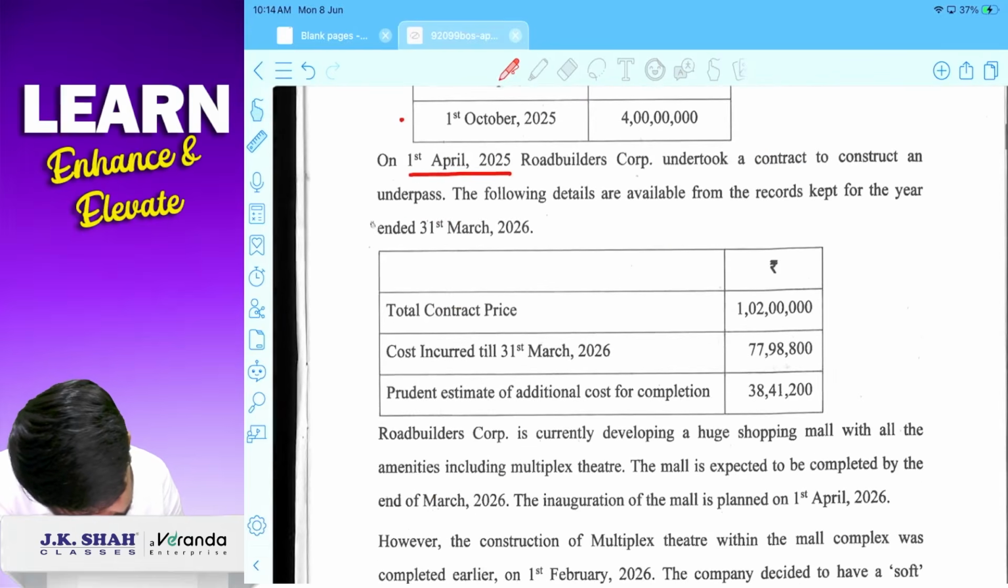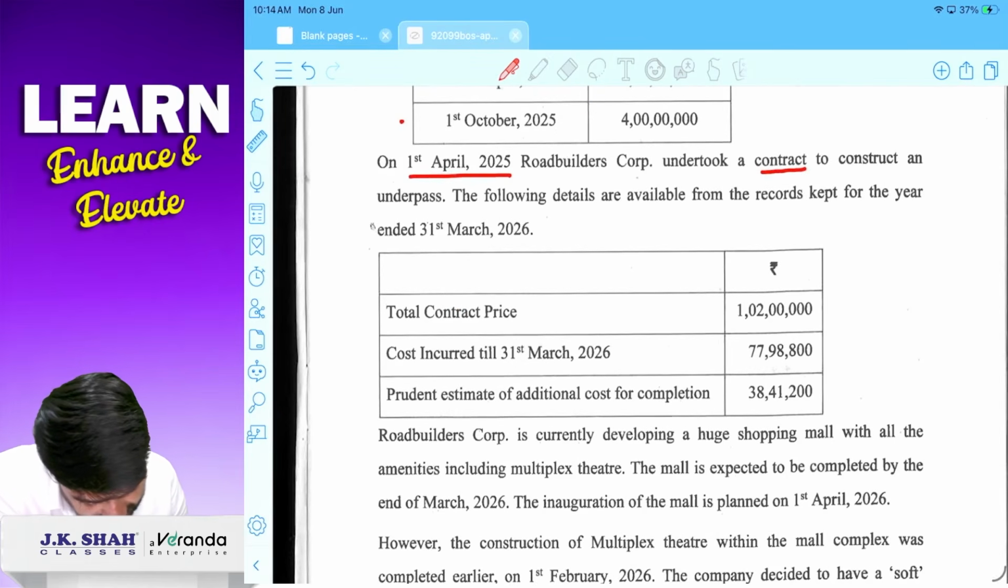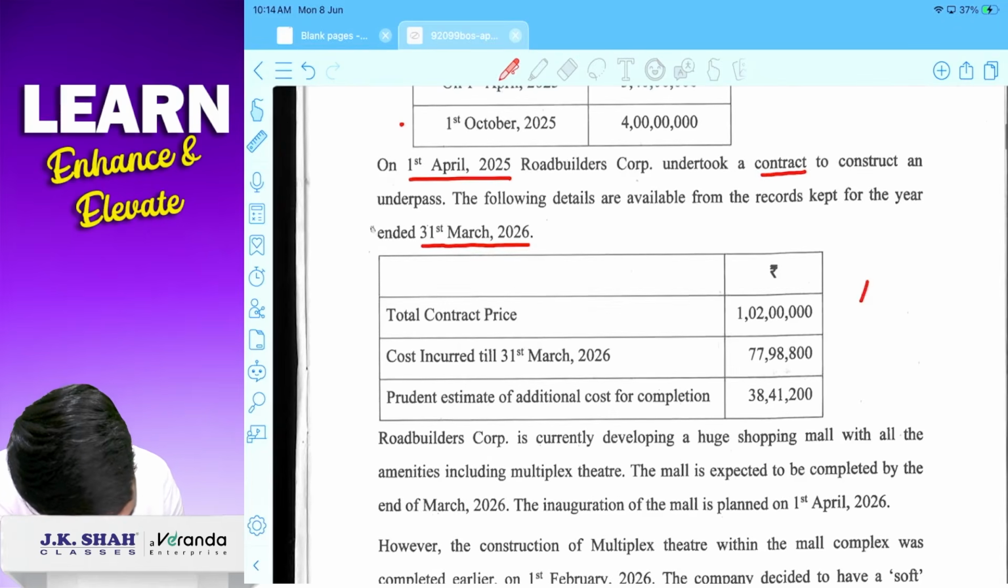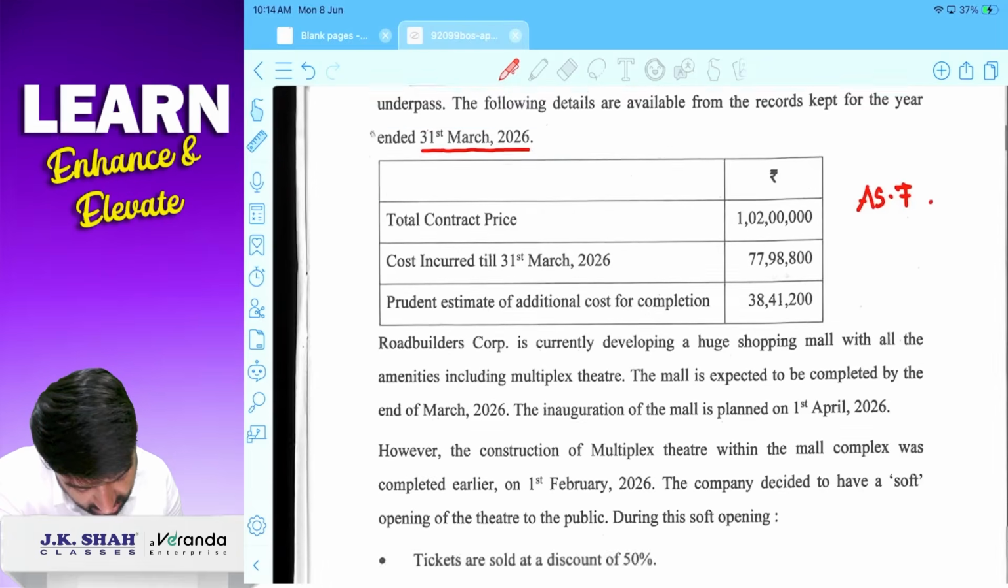And here they have given a construction contract. They have given what? Construction contract. The following details are available from the record kept for the year ended 31st March 2026. So ये AS7 का पार्ट है. Total contract price is given, cost incurred till date is given, estimated cost is given.